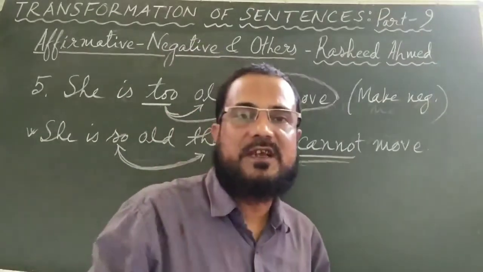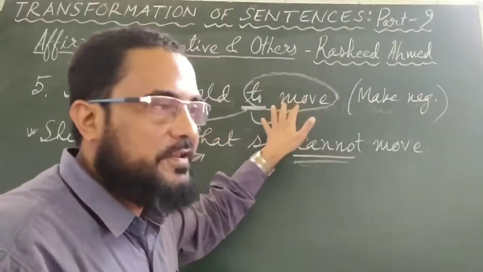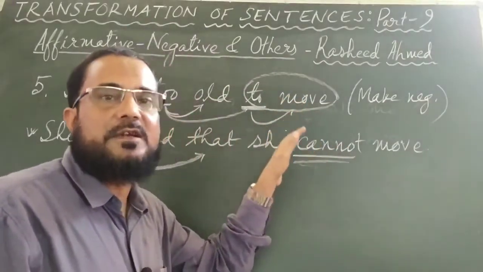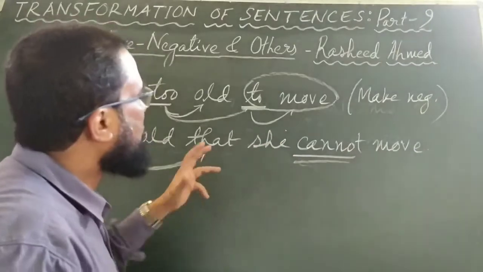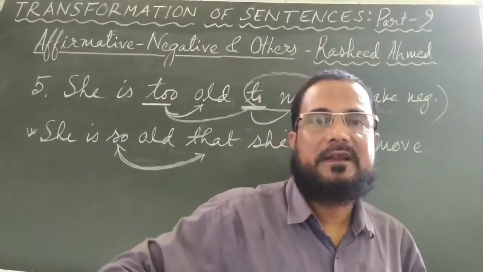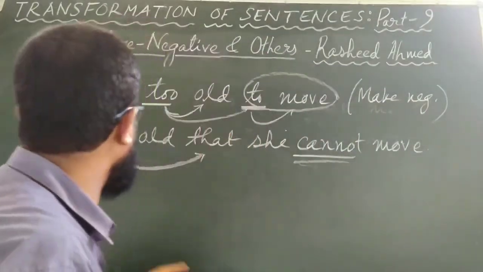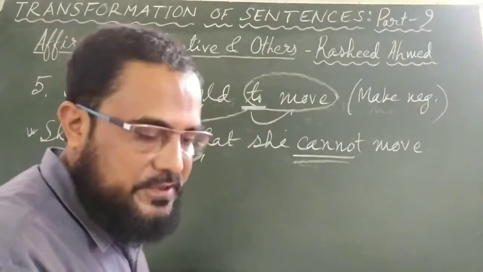Any of the 3 instructions may be there, with the same sentence, but the answer will remain the same. She is too old to move, make it negative, change it into a complex sentence, rewrite the sentence using so that. In all these 3 cases, the answer is the same. She is so old that she cannot move.